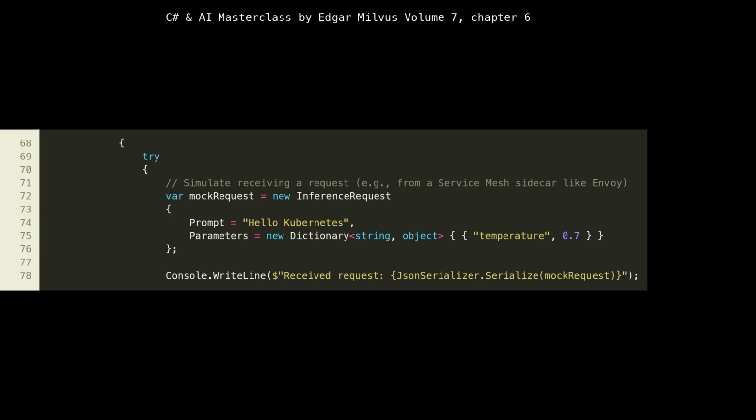The while true loop, starting at line 68, represents the continuous operation of our microservice, constantly waiting for and processing requests. Inside the try block, at lines 71 to 77, we simulate receiving an incoming request. We create a mock request with a sample prompt "Hello Kubernetes" and some parameters. This mock request stands in for an actual HTTP POST body that would be deserialized from JSON. The comment at line 71 is significant. In a cloud-native setup, a service mesh like Envoy or an API gateway would typically handle routing and potentially even some request transformation before it reaches our agent, abstracting away the low-level networking details.